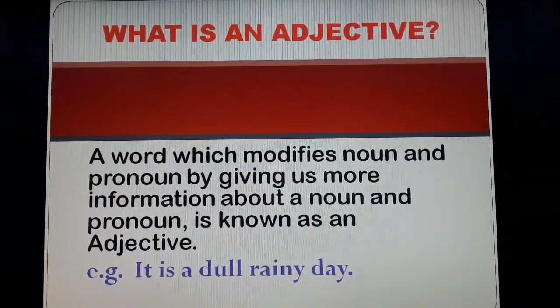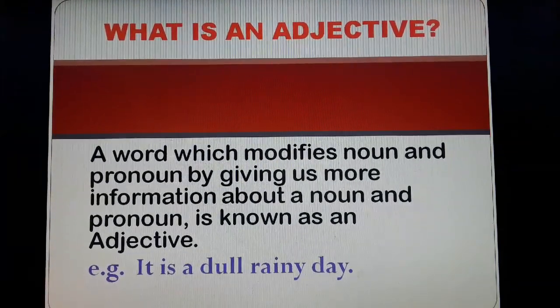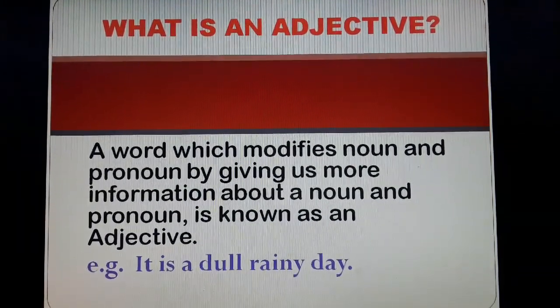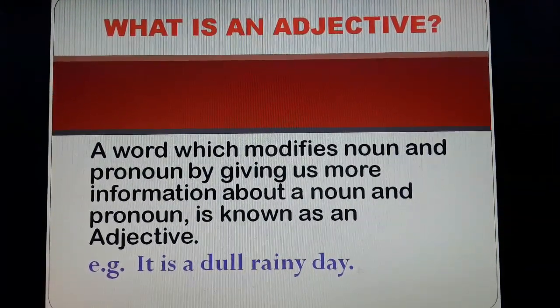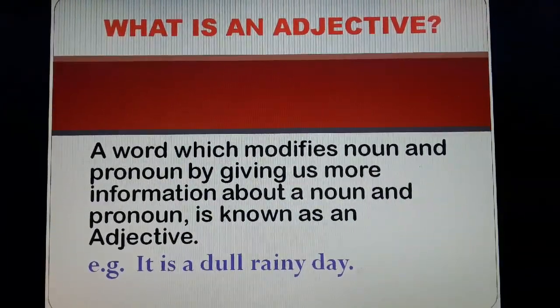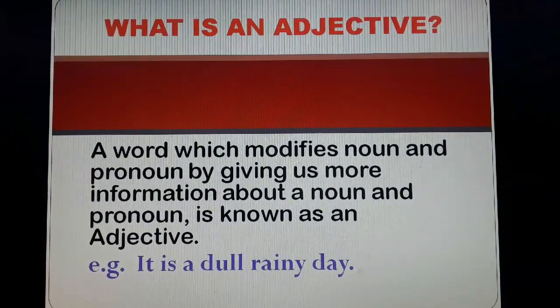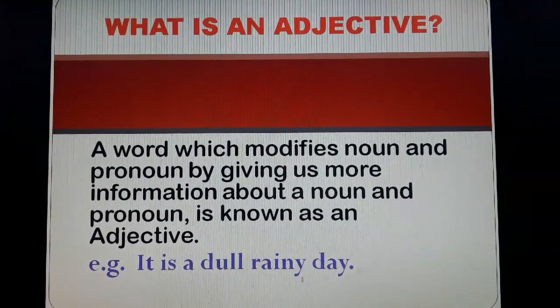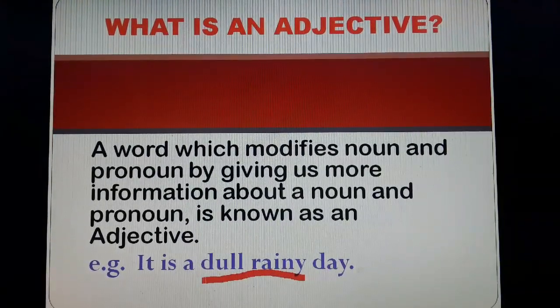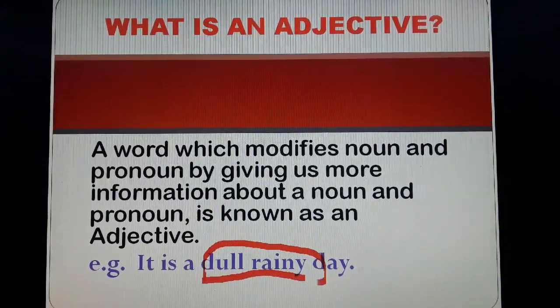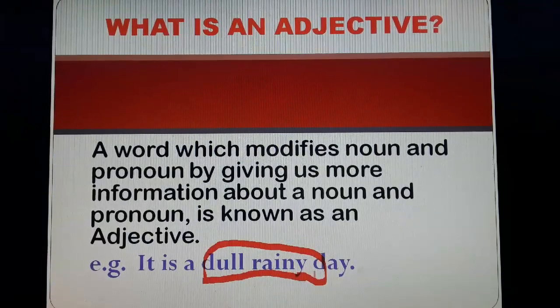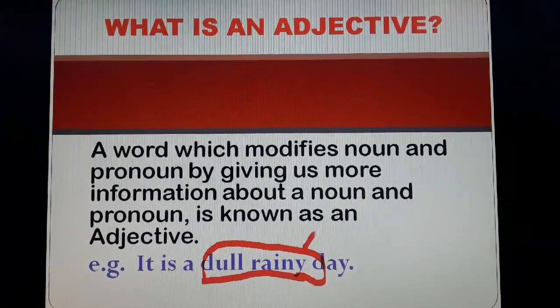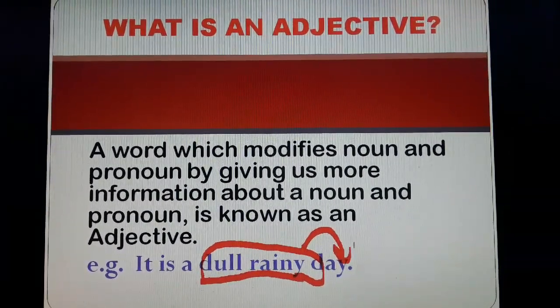Now let's learn what is an adjective. A word which modifies a noun or pronoun by giving us more information about the noun or pronoun is known as an adjective. Look at the example. It is a dull rainy day. What kind of day? A dull rainy day. So, dull rainy is an adjective because those two words are describing the noun day.